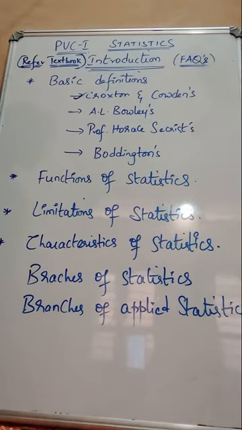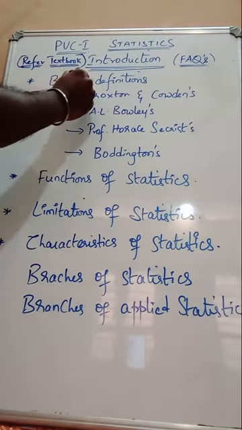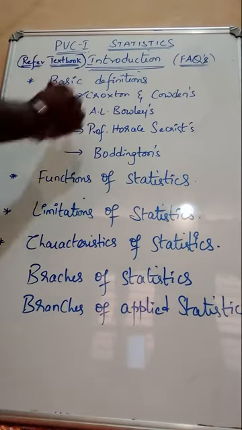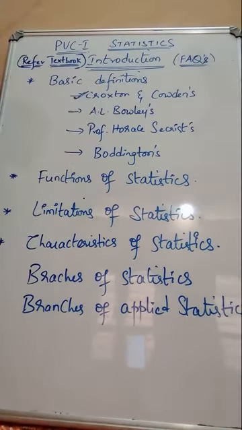It's a science of collection of data, presentation, analysis and interpretation of numerical facts. So I repeat once again, the Croxton and Cowden definition is that it's a science of collection of data, presentation, analysis and interpretation of numerical data.